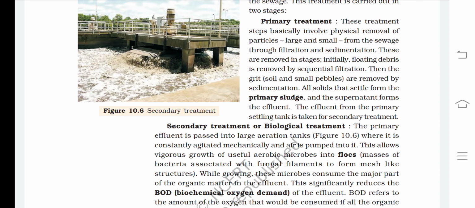Initially, floating debris is removed by sequential filtration. Then the grit, soil, and small pebbles are removed by sedimentation. All solids that settle from the primary sludge, and the supernatant forms the effluent. The effluent from the primary settling tank is taken for secondary treatment, or biological treatment.